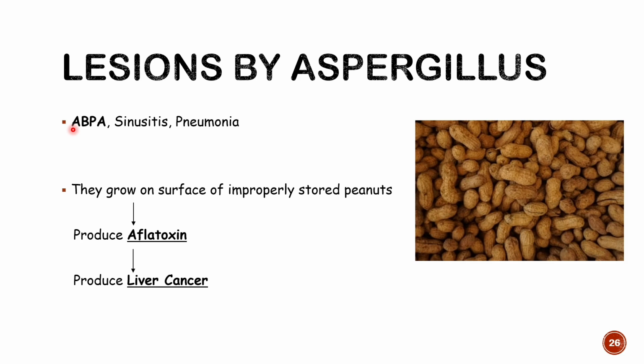Interestingly, this particular fungus can lead to liver cancer development as well, particularly by production of aflatoxin. So this fungus can grow on the surface of improperly stored peanuts. If peanuts are not stored properly, then they can grow over their surface. They will produce the aflatoxin and lead to liver cancer formation.